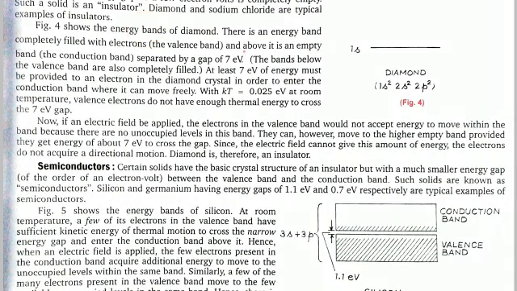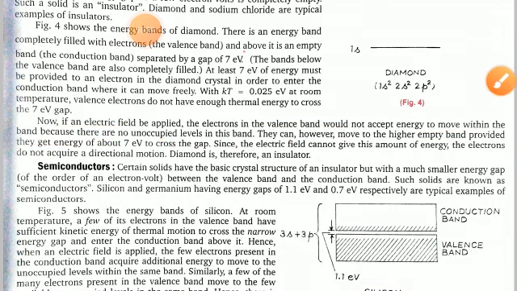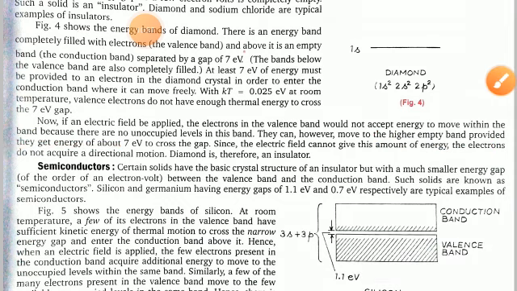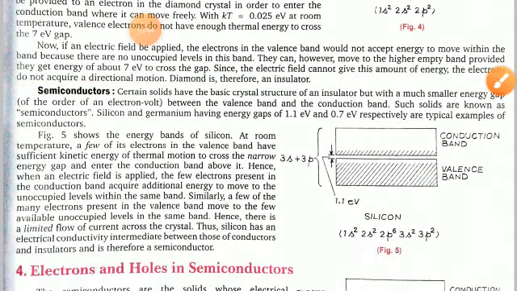Now if an electric field is applied, the electrons in the valence band would not accept energy to move within the band because there is no unoccupied level in this band. They can, however, move to the higher empty band provided that they get energy of about 7 electron volts to cross the gap. Since the electric field cannot give this amount of energy, the electrons do not acquire a directional motion. Diamond is therefore an insulator.